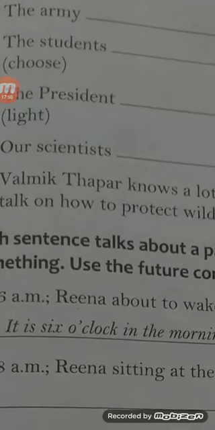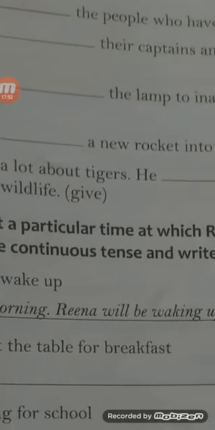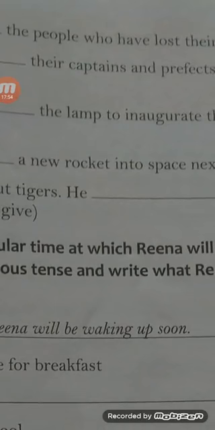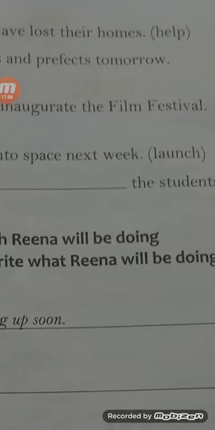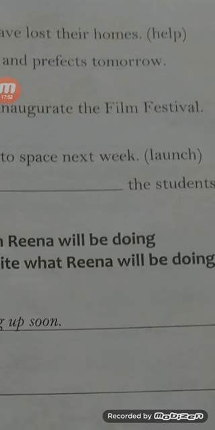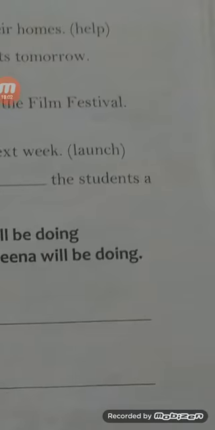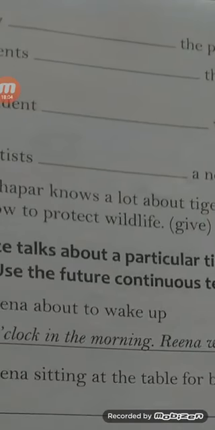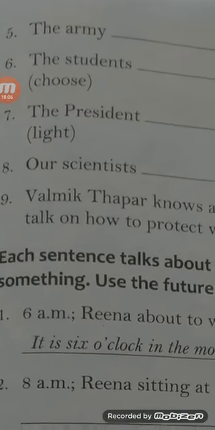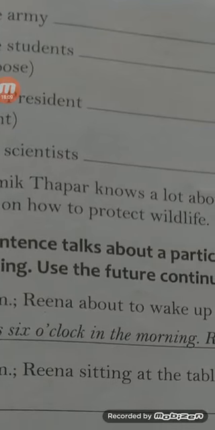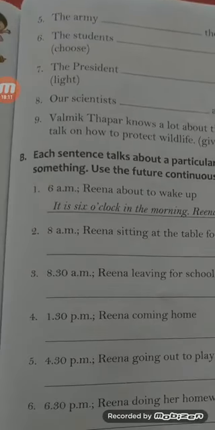Balmik Thapar knows a lot about tigers. He will be giving the students a talk on how to protect wildlife. That is the answer. Understood?